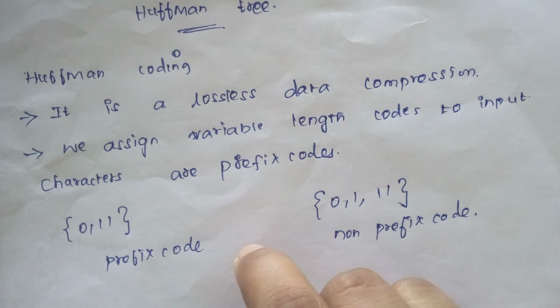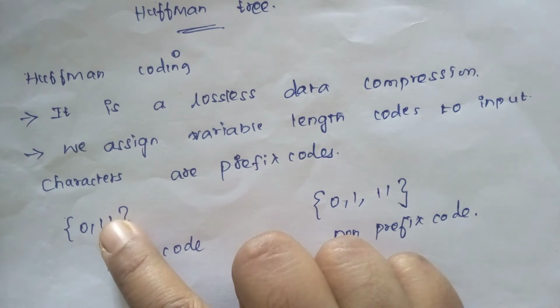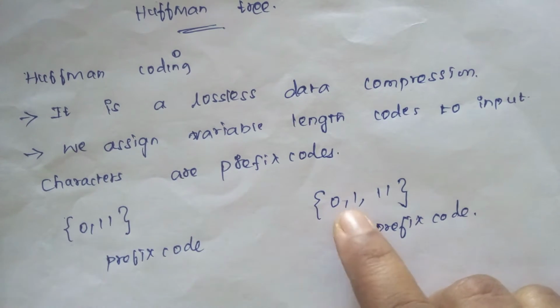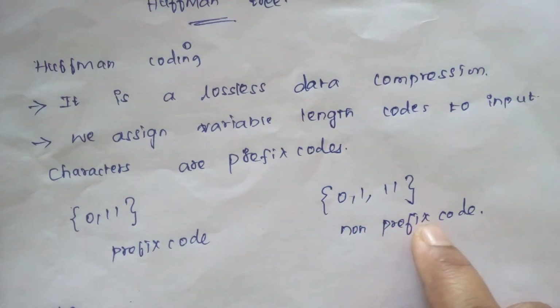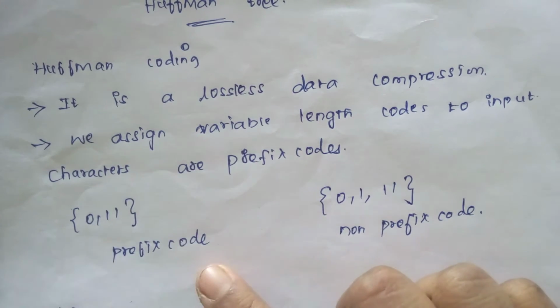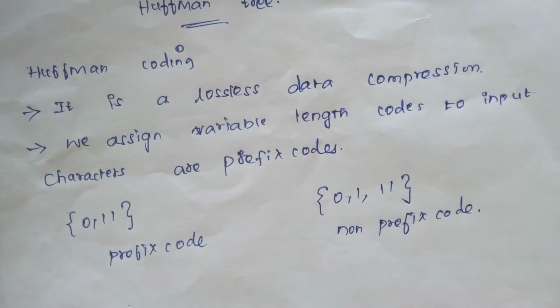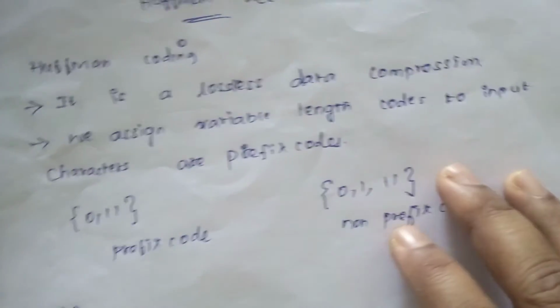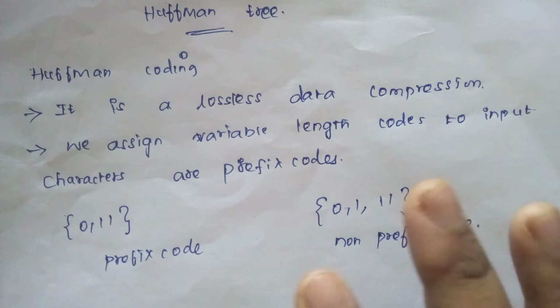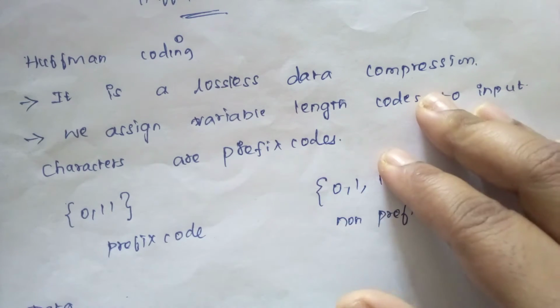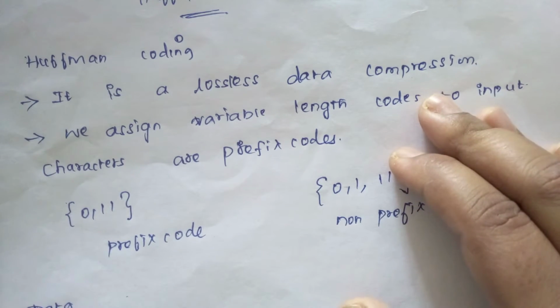See how a prefix code looks: 0, 1, 1 is a prefix code, and then 0 1 comma 1 1. See the difference between the non-prefix code and the prefix code. Let's look at it deeply in an example. If you solve one example, everything will be clear, including what prefix and non-prefix codes are and why we use them.